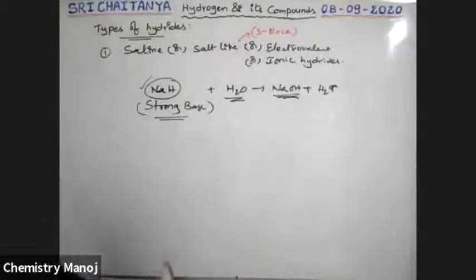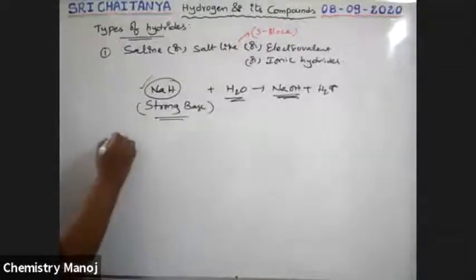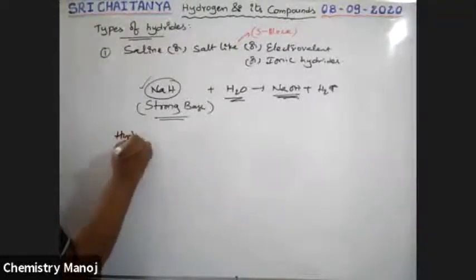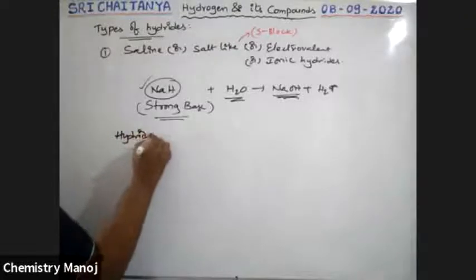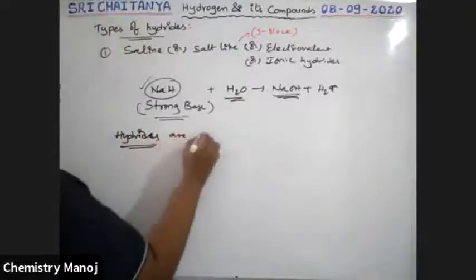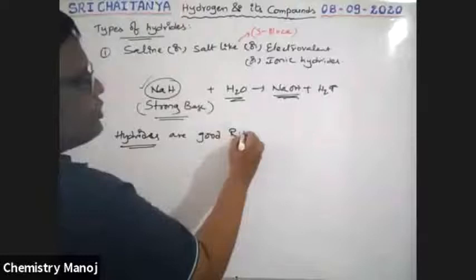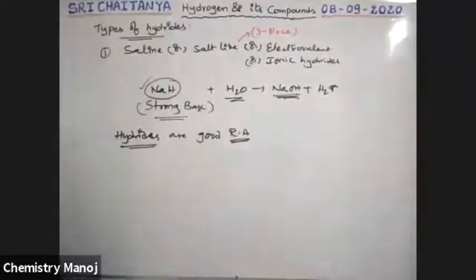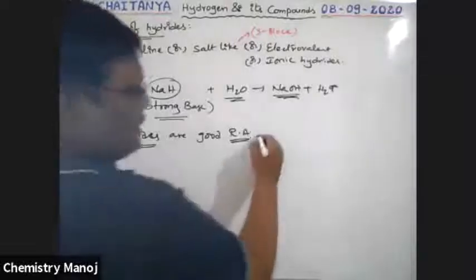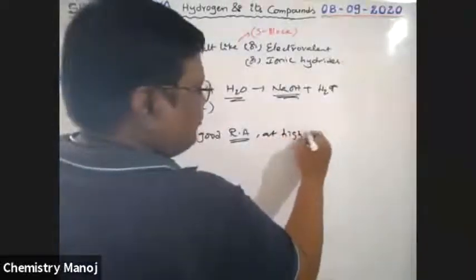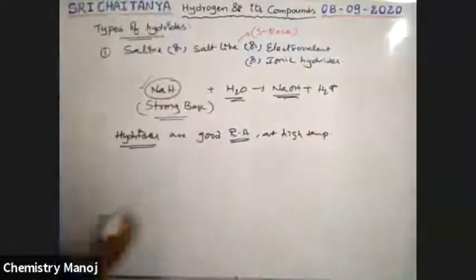Okay. Now some other properties. All these hydrides are good reducing agents, good reductants. At high temperature, these are the best reducing agents, boys.